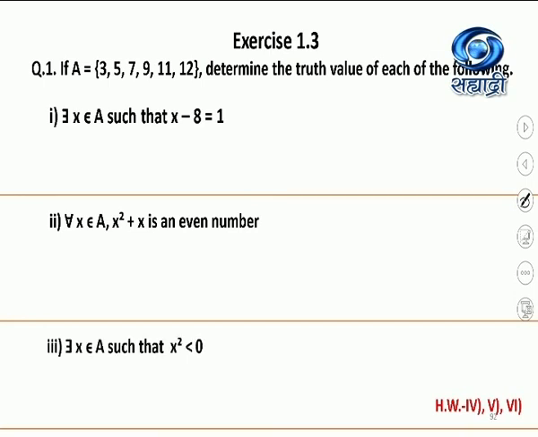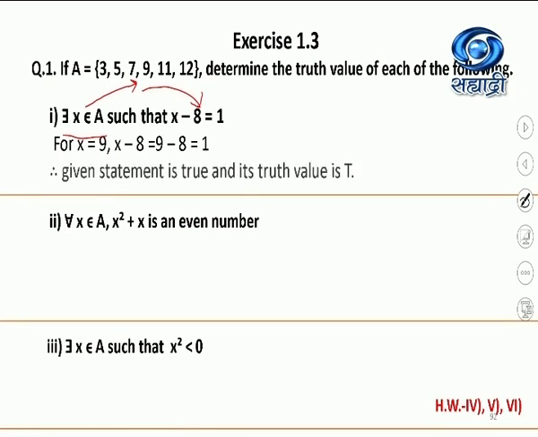How to read the symbolic form of the quantified statement. The first one: there exists x belongs to A such that x minus 8 equals 1. Now, I have to pick up at least one element from set A which will satisfy the condition x minus 8 equals 1. Is there such an element? Yes. x equal to 9 satisfies the condition, 9 minus 8 equals 1. So, as per the definition, even if one element satisfies the condition, the truth value of the statement is T.